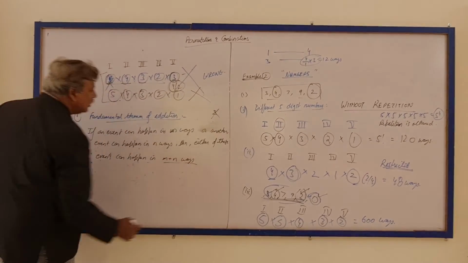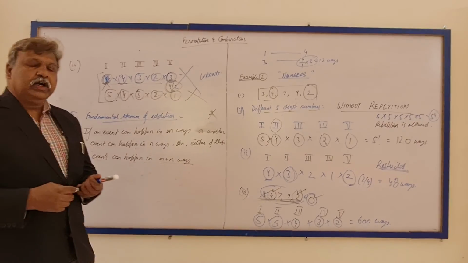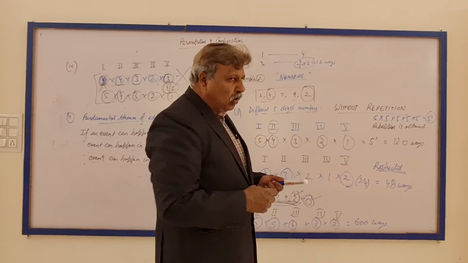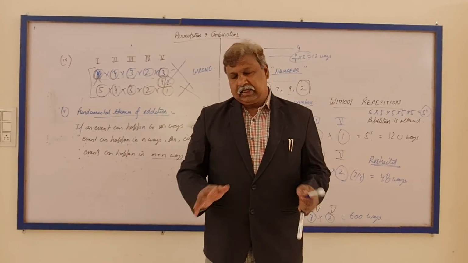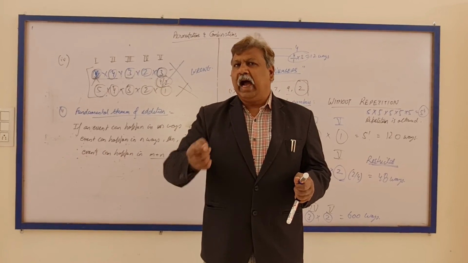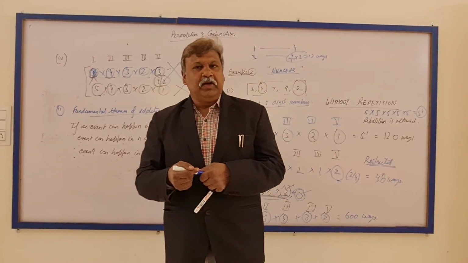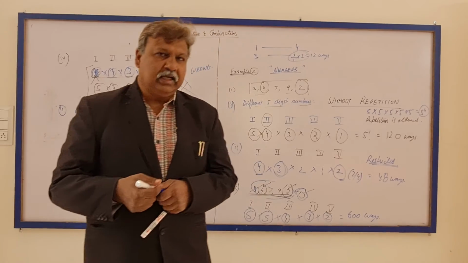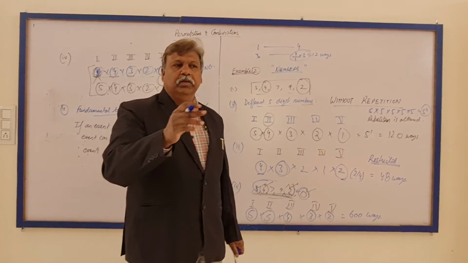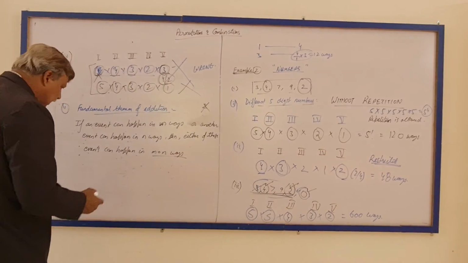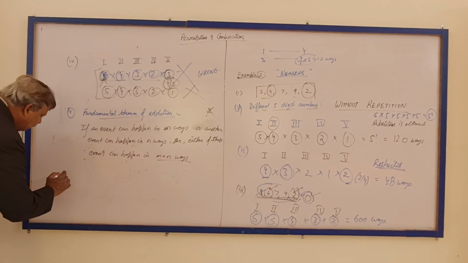That means whenever you have the word "or" connecting the events, you will always add their number of ways. Whenever between the events you have the word "and", then you will be multiplying their ways. That's the simple way. So here, now we do that problem.